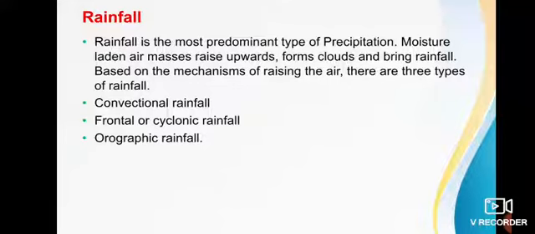Rainfall: water falling in drops condensed from vapor in the atmosphere is called rainfall. There are three types of rainfall: convectional rainfall, cyclonic rainfall, and orographic rainfall.